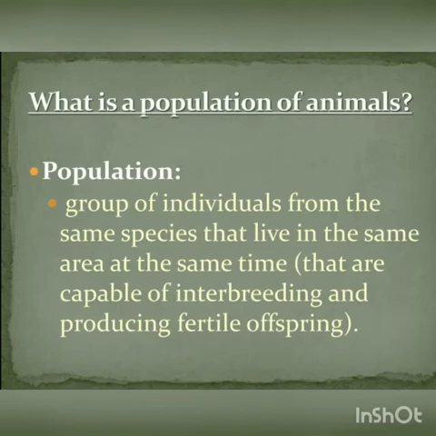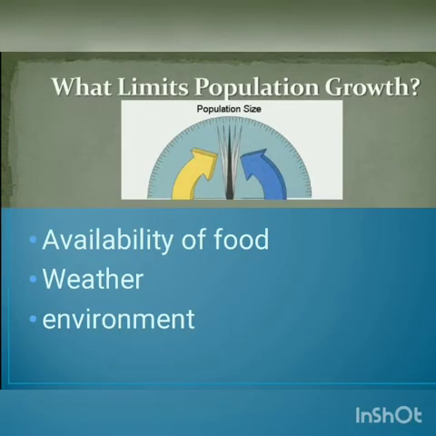So we'll see the definition of population: a group of individuals from the same species that live in the same area at the same time is called a population. Now we will see what limits the population growth.